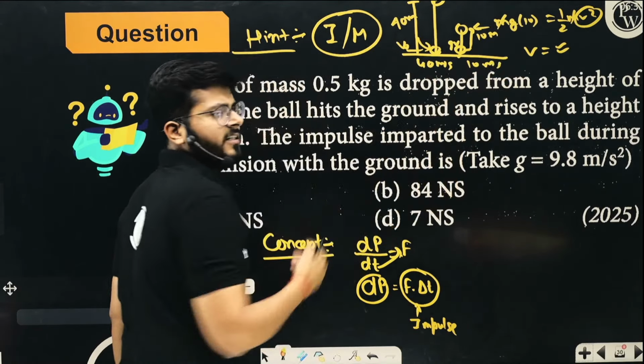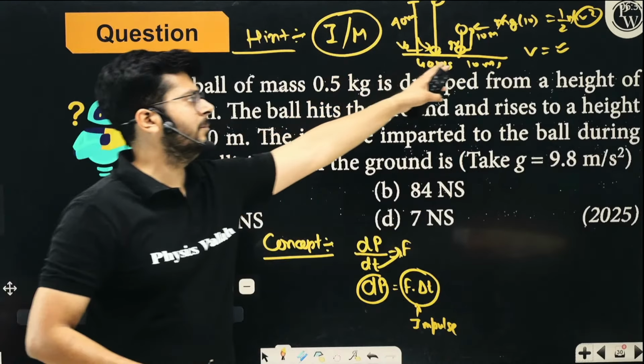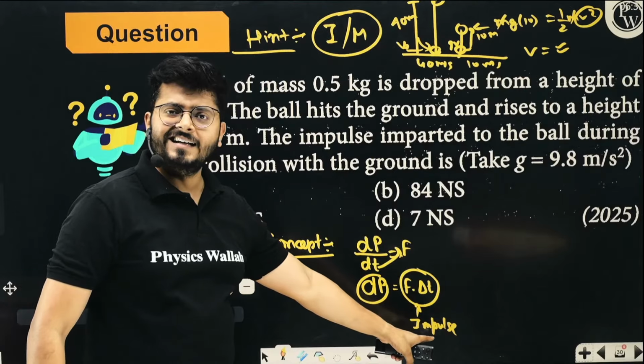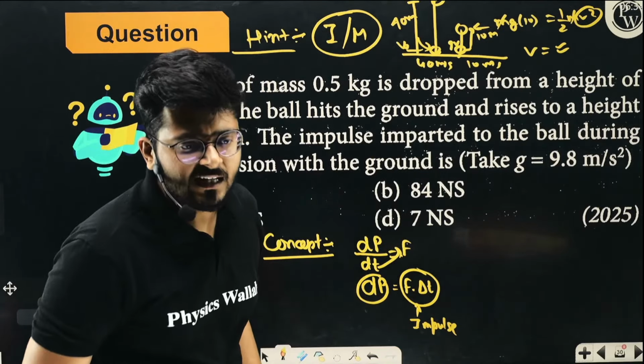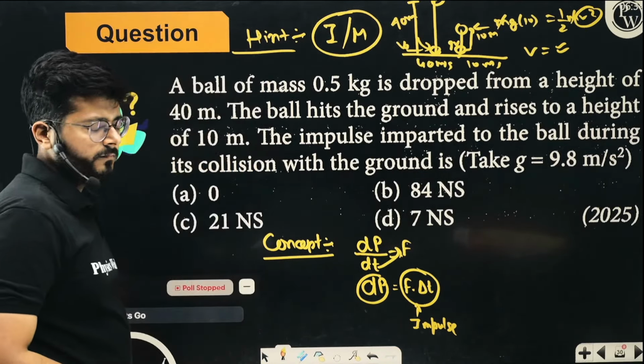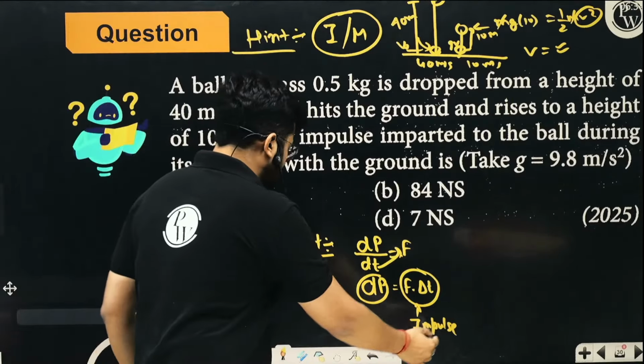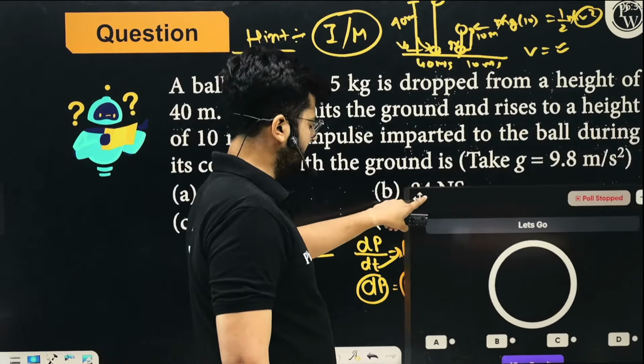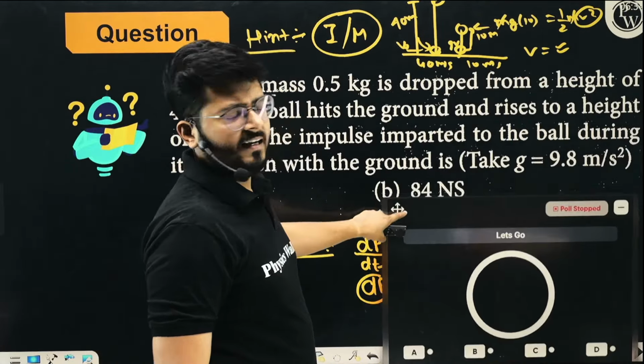So clearly there is a change in momentum, m1 into v1 and m2 into v2. Subtract it, whatever change of momentum you are getting, that is the imparted impulse. I believe the idea is very, very clear, right? So impulse imparted to the body is equal to the change of momentum. Simple question, but very interesting and very interesting numerical.